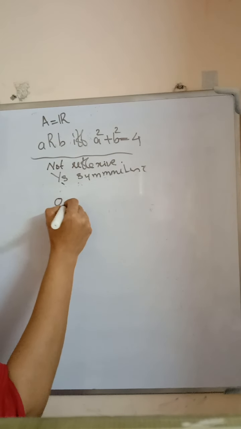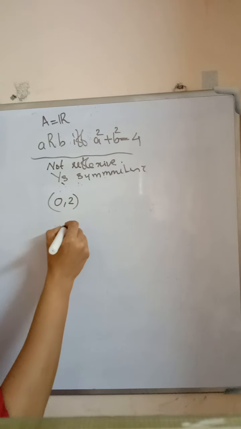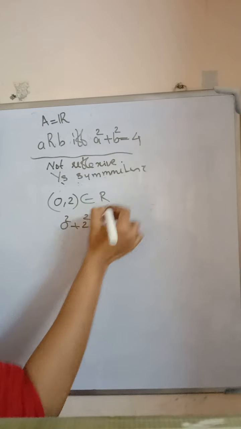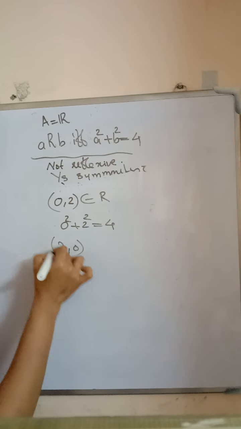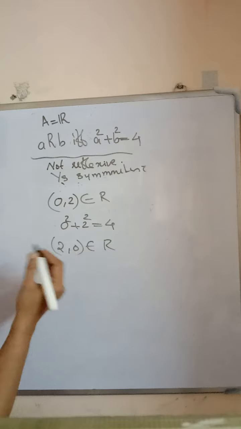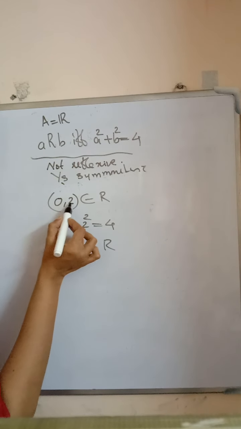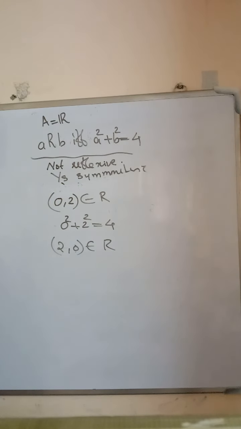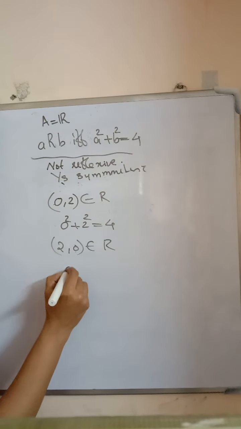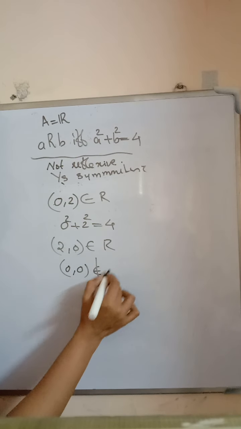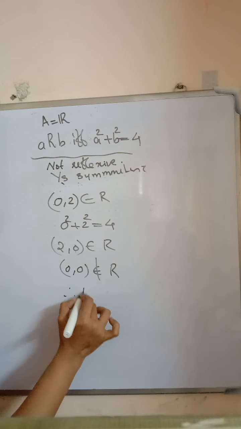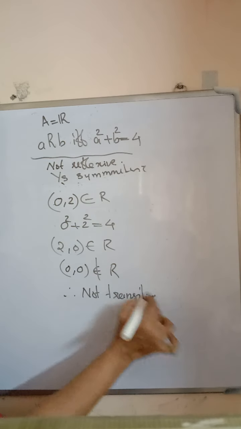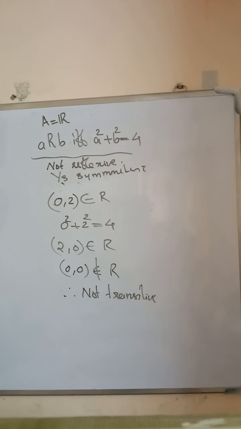Consider the ordered pair (0, 2). 0 square plus 2 square is equal to 4. Therefore, this pair belongs to R. Also (2, 0) belongs to R because 2 square plus 0 square is 4. But although (A, B) belongs to R and (B, C) belongs to R, (A, C) does not belong to R: (0, 0) is not an element of R. Therefore, this relation is not transitive.